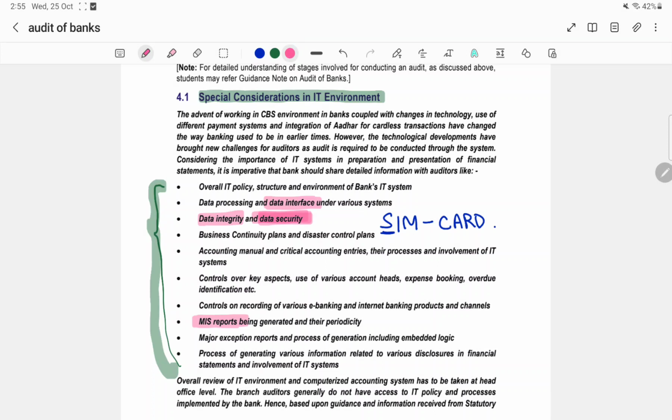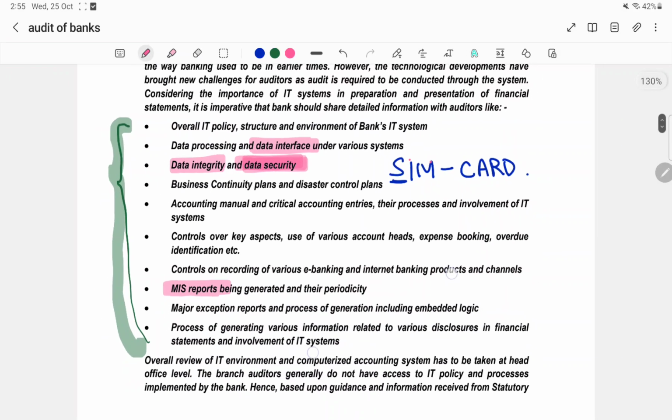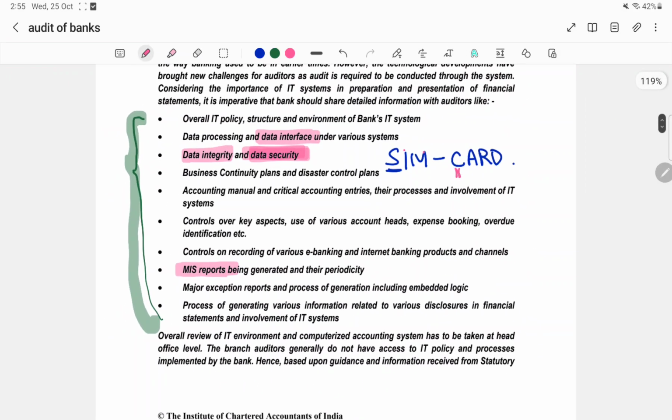So now this was so easy to recall. From S it is data security. From I it is data integrity and data interface. From M there is MIS. Okay, so SIM is done. Now we will see CARD. So from C you can remember controls over key aspects.